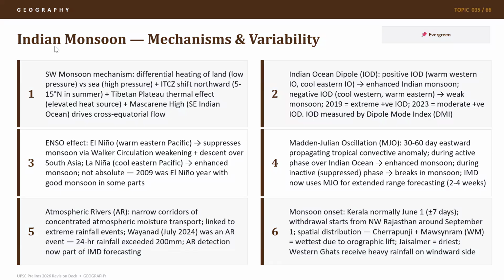Let's start. So, starting with Indian monsoons, the mechanism and variability of it. Southwest monsoon mechanism. It starts due to differential heating of land, low pressure, versus sea, which has high pressure, and ITCZ. I hope everybody understands the mechanisms of different ITCZs.